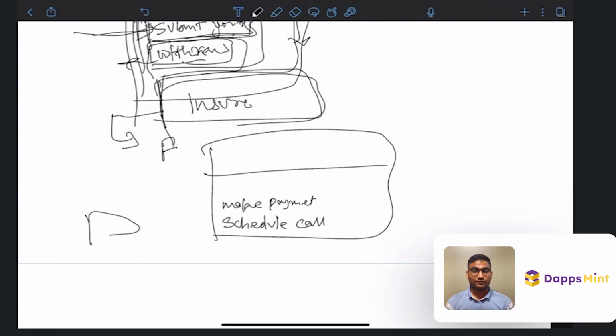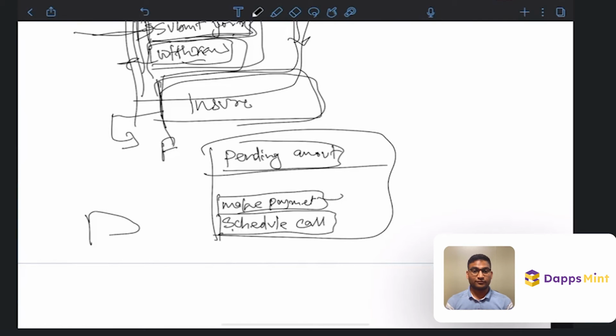In data, we will store the pending amount. Whenever you call the schedule call function, because to call the next session you have to schedule a call, inside this function we'll check the condition if the pending amount is greater than zero or not. If it is greater than zero, you cannot schedule a new call. So you have to make payment first.